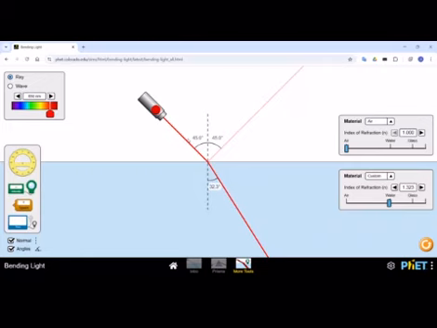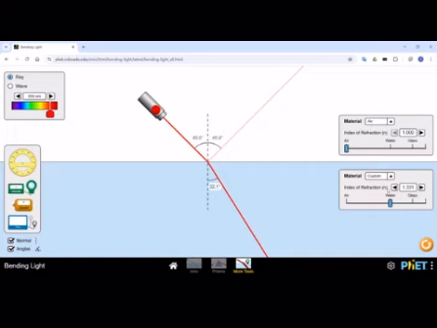What is refraction? Light changes its direction when going from one transparent medium to another. Now we can see the refractive index also. For air, the refractive index is 1, and for water, the refractive index is 1.33.